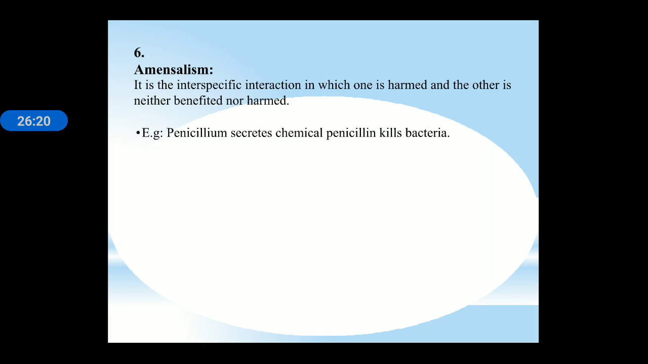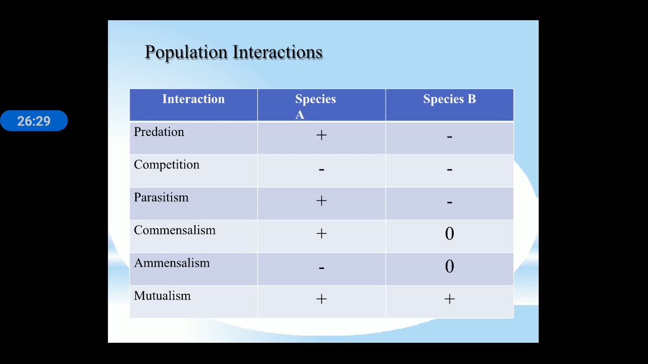Amensalism is the interspecific interaction in which one species is harmed and the other is neither harmed nor benefited. Example: Penicillium secretes the chemical penicillin, which kills bacteria.